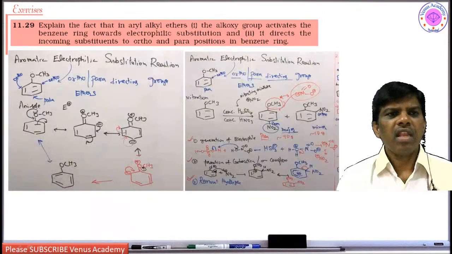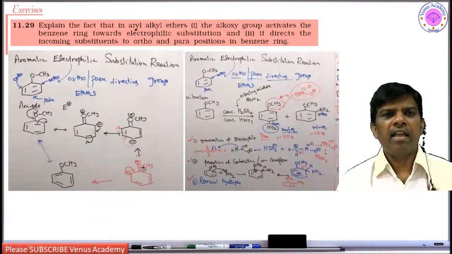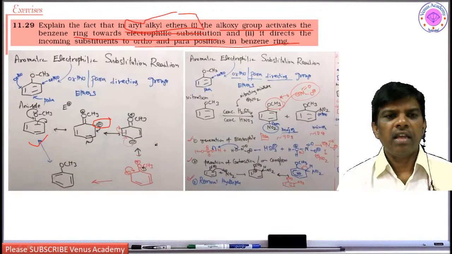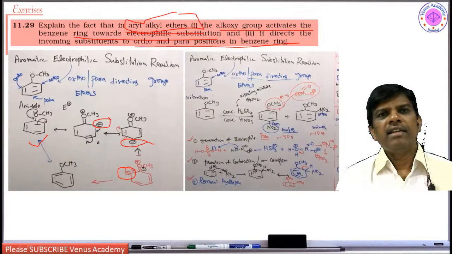Next, explain the fact that in aryl alkyl ethers, the alkoxy group activates the benzene ring towards electrophilic substitution, and it directs the incoming substituents to ortho and para positions in the benzene ring. So in aryl alkyl ethers, what is going to happen? It is very simple students. If I write the resonance structures, the ortho position is getting a negative charge, the para position is getting a negative charge, and this is also an ortho position. So ethers are ortho para directing groups.